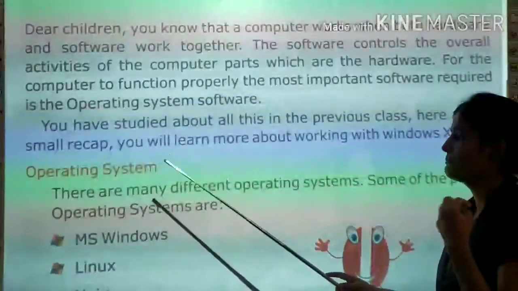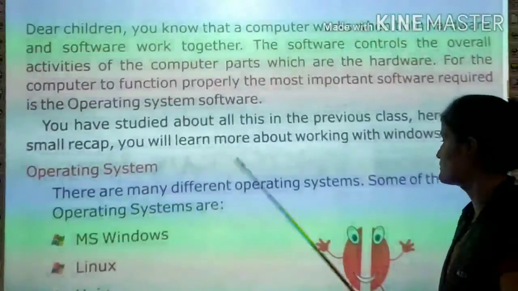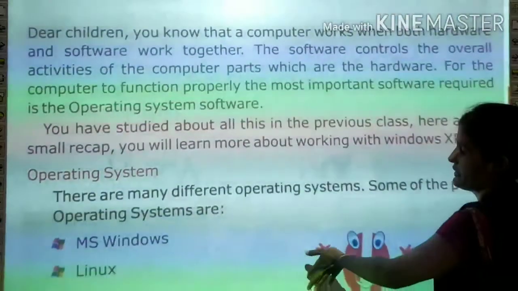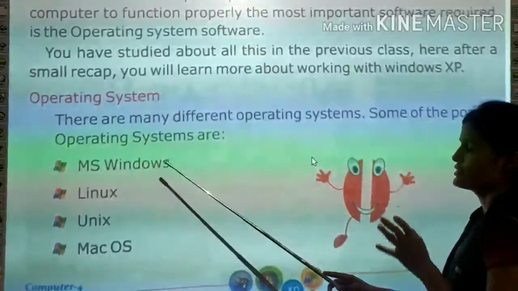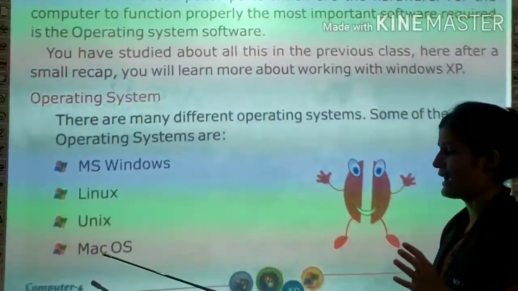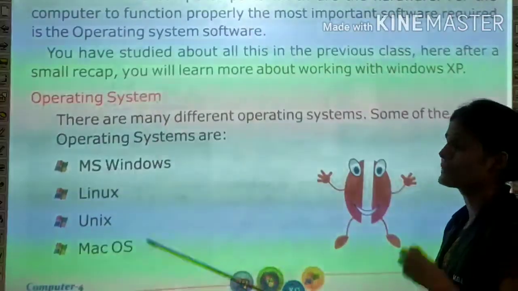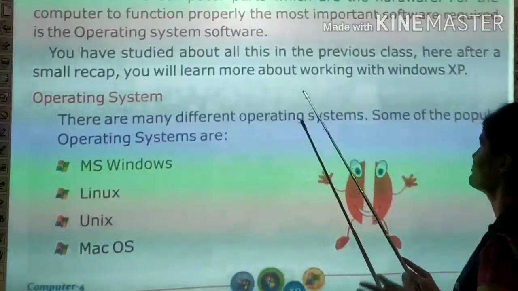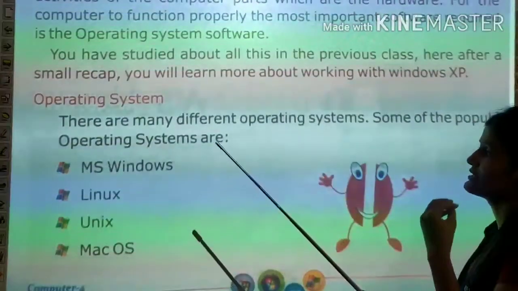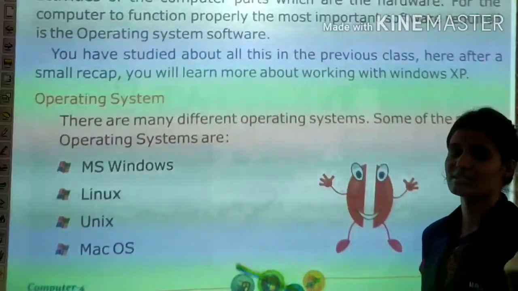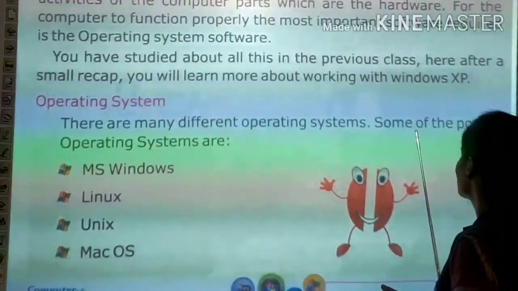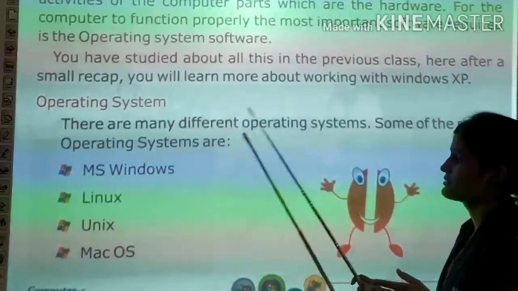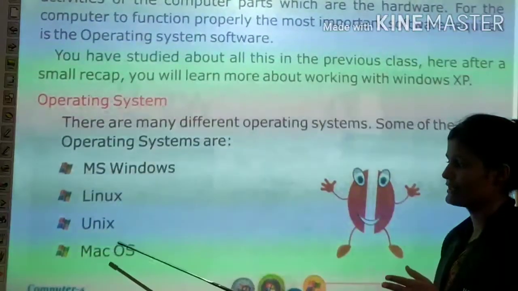There are many different operating systems. Some of the popular operating systems are MS Windows, Linux, Unix, Mac OS. The operating system कंप्यूटर को ऑपरेट करने के लिए we need a strong सॉफ्टवेयर ताकि कंप्यूटर अच्छे से ऑपरेट हो सके.